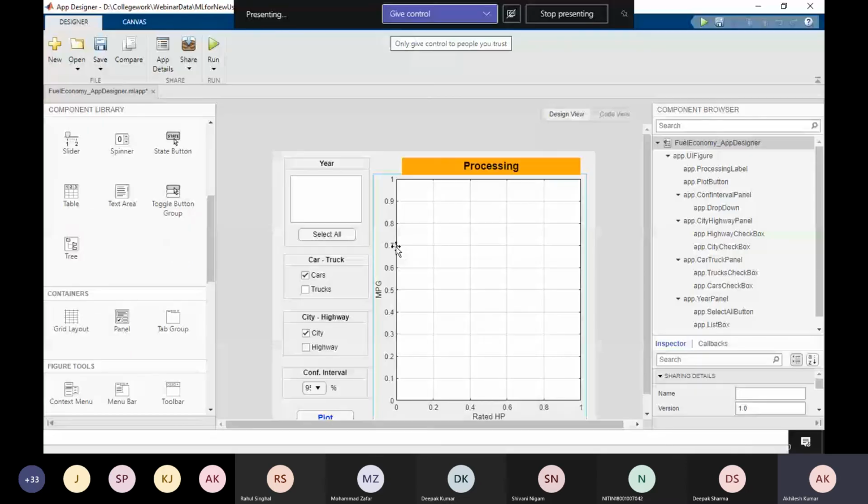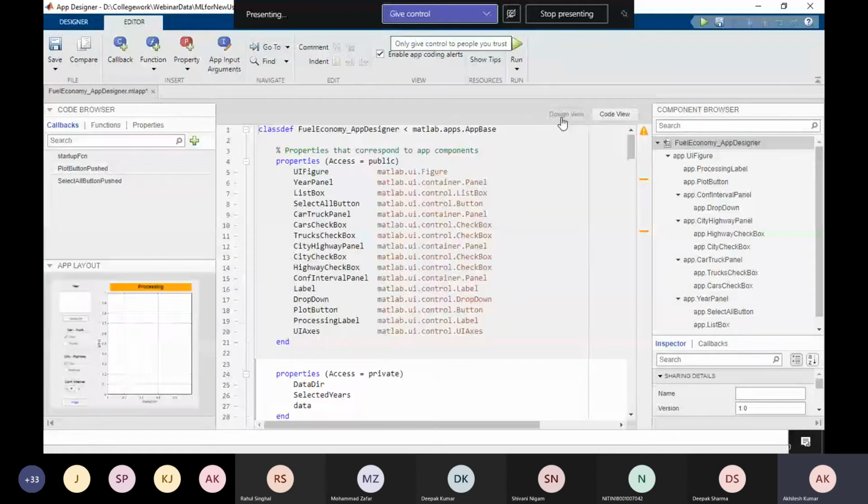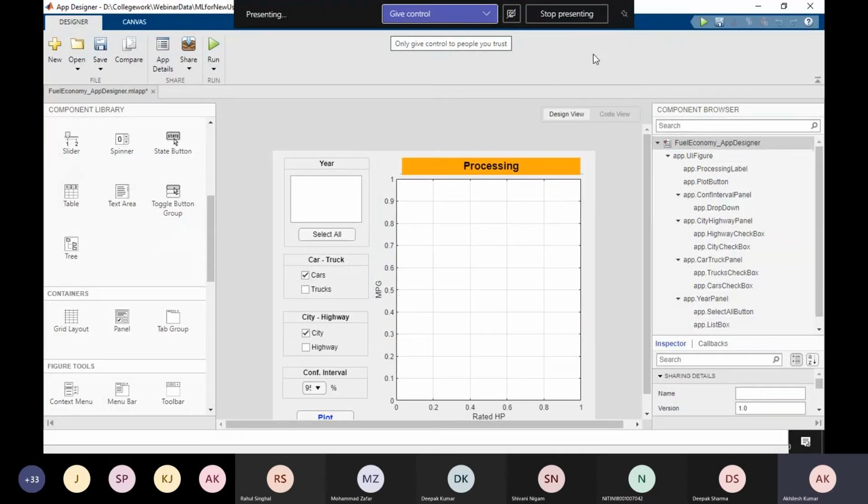So I have already created one app here. This is the design view, and where we write the code, this is the code view. You don't need to know C or Java to design an app in MATLAB. So very simple. Okay, I am going to check this. First of all, I am going to run it from here. When I run this, an app will be opened here.